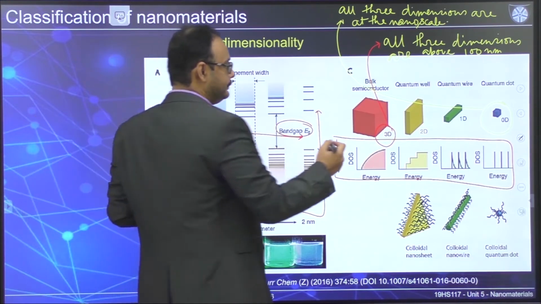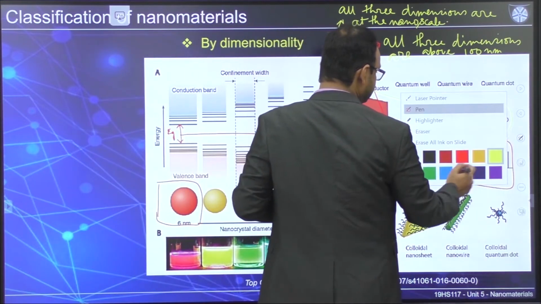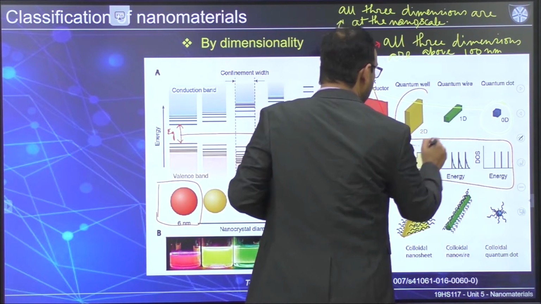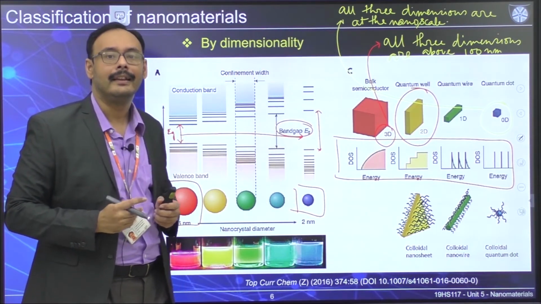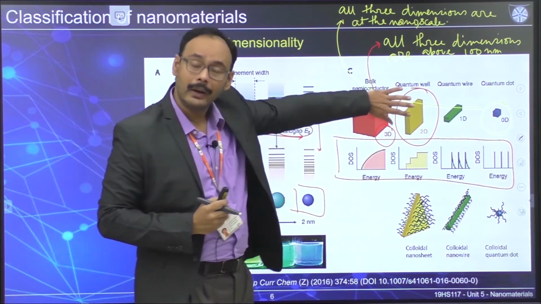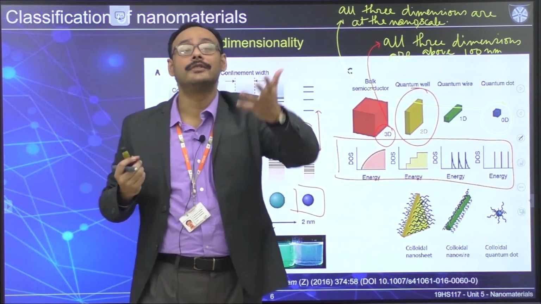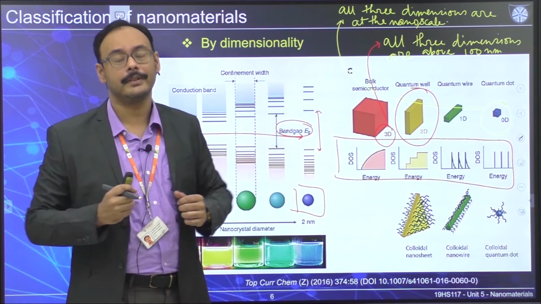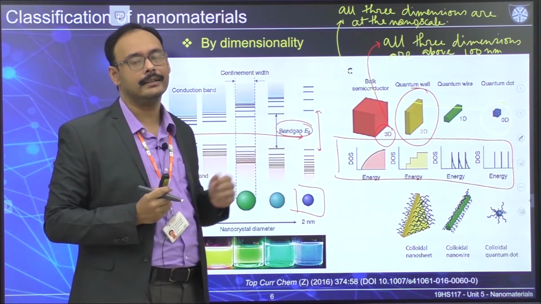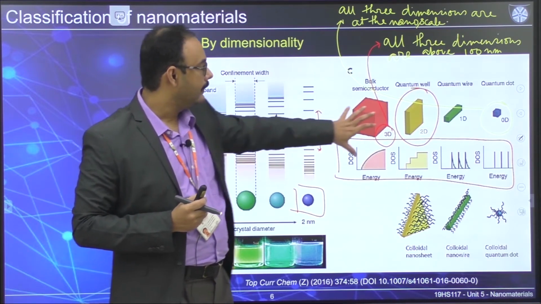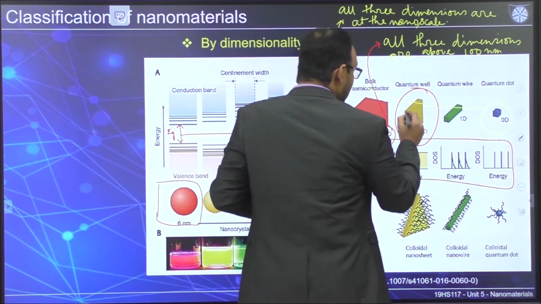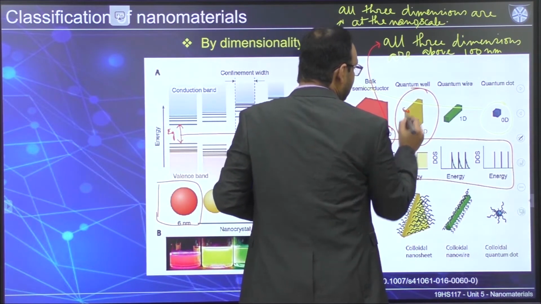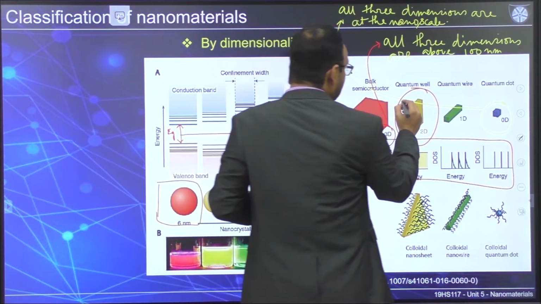What are those? In case of 2D, what do you mean by this? Graphene is a 2D material if you look at it in terms of composition. We will discuss that in a second. Once you have 2D, there is one dimension that is at the nanoscale.